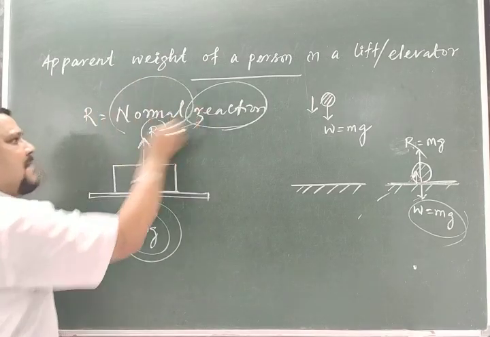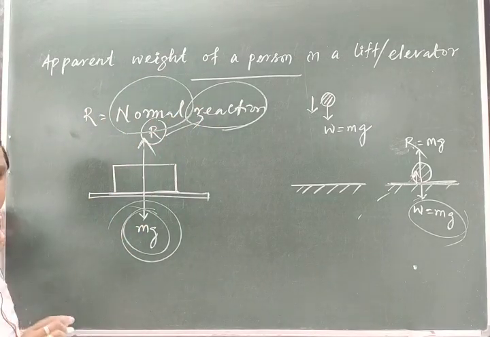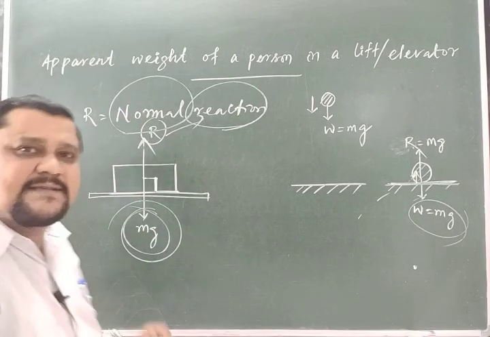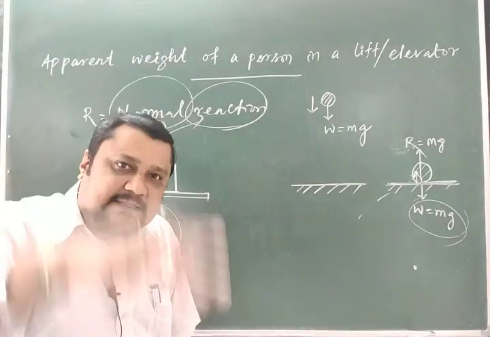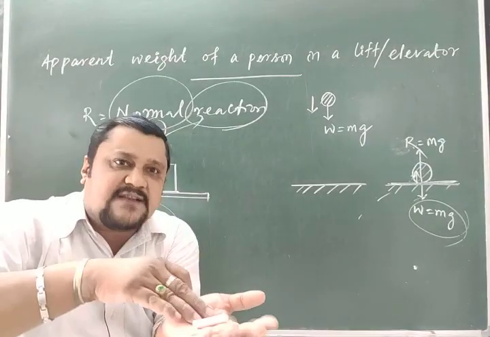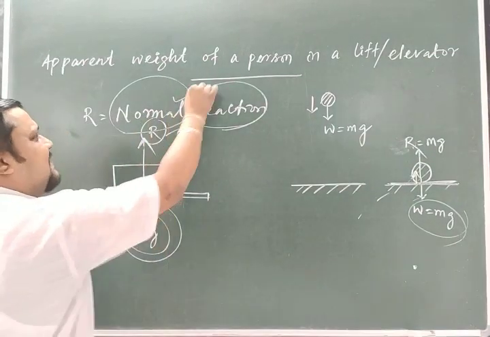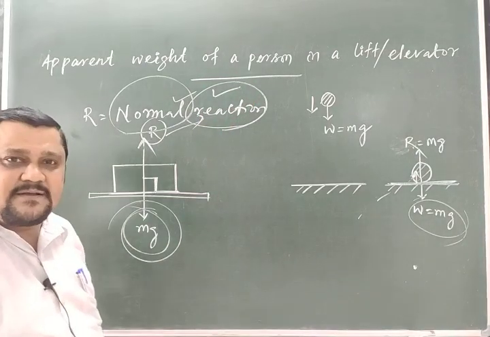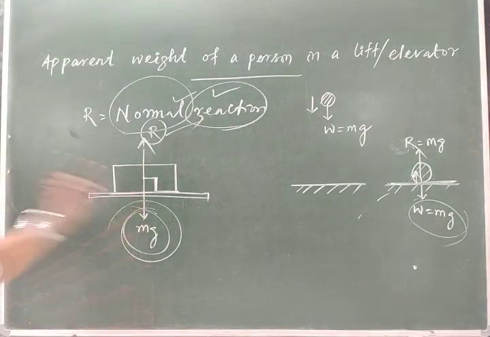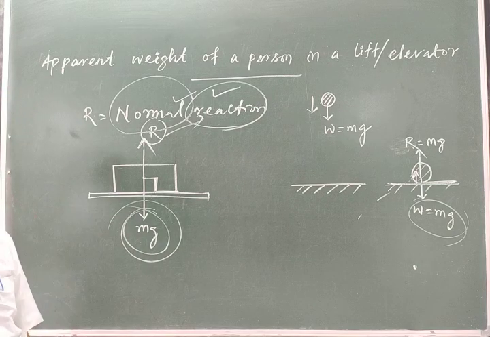And why is it normal? Normal means perpendicular. It is always perpendicular to the surface on which the body is placed, where it is in contact with the surface. That's why it is called normal reaction. Okay? So after knowing this normal reaction, then we can understand the apparent weight.